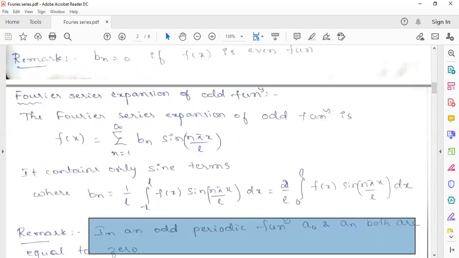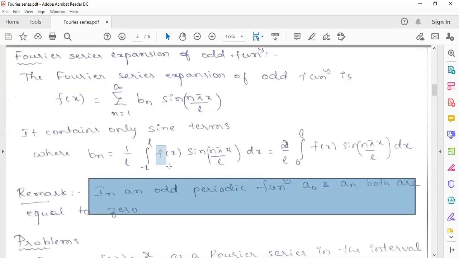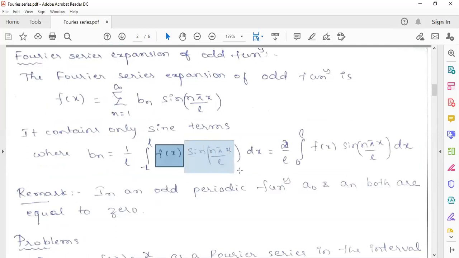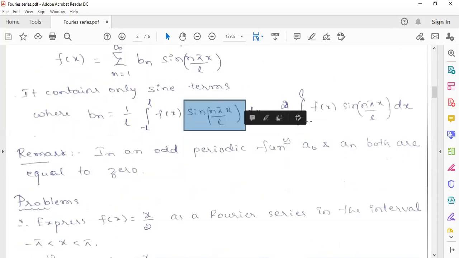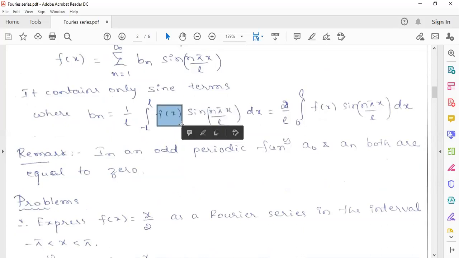And bn will be given by, because f of x is odd and sine function is also odd, odd into odd means it will be even. So even means we can write that as 2 by L into integral from 0 to L of f of x sin n pi x by L dx. If you consider a naught, f of x is an odd function, so according to the property of definite integral, it will be 0. And for an, f of x into cosine function: cosine is an even function and f of x is odd. Odd into even is an odd function, so according to the property of definite integral, the value will be 0.